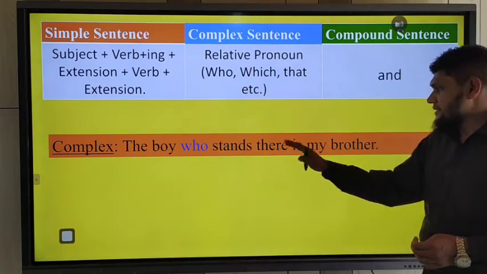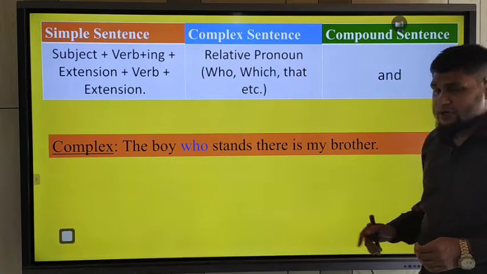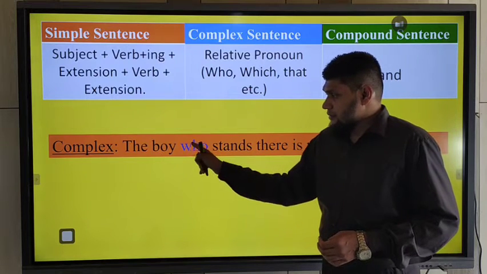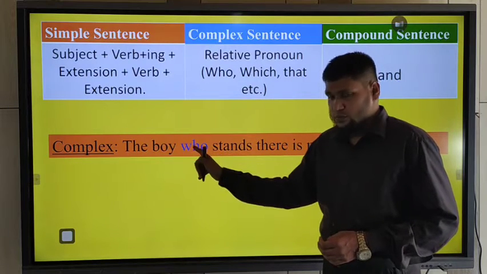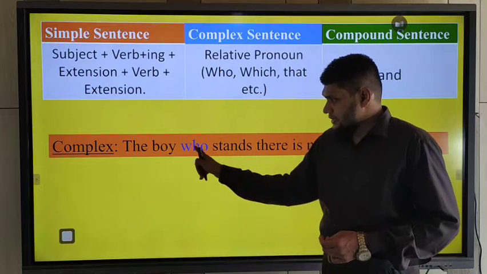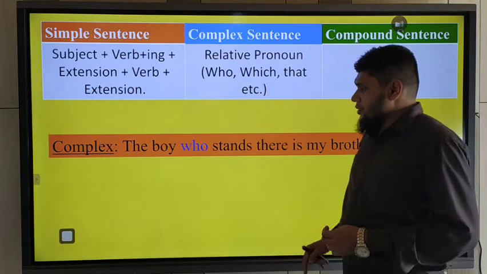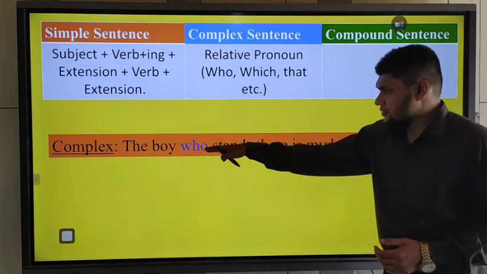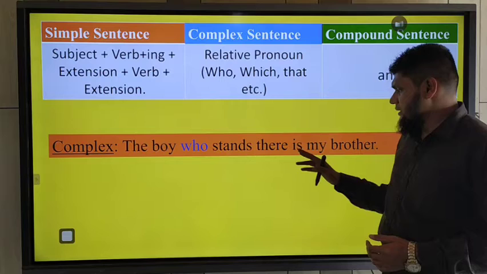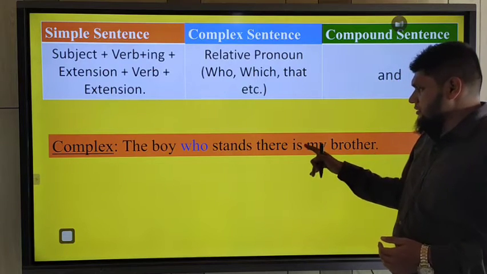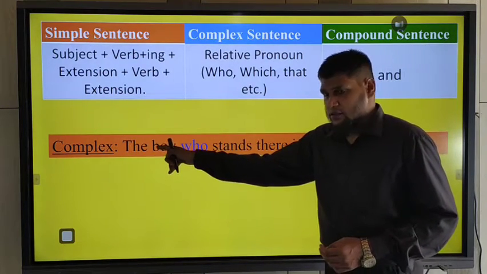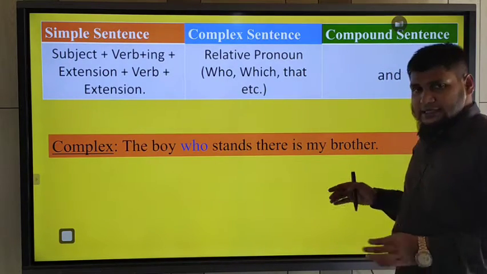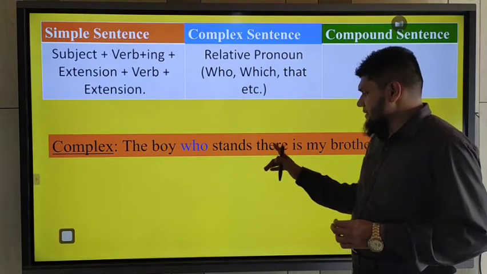The boy who stands there is my brother. The boy who stands, that means who refers to the boy. The boy means who, and who means the boy. So it's a relative pronoun, so it's a complex sentence. Who stands there is a clause, and is my brother. The subject is the boy. So the boy is my brother is the main clause, and who stands there is the